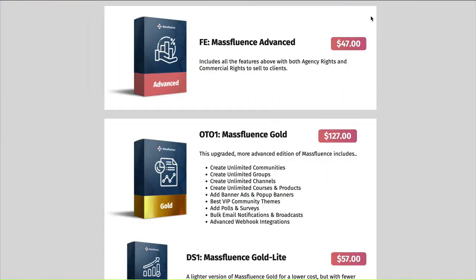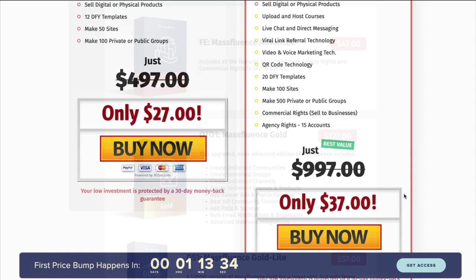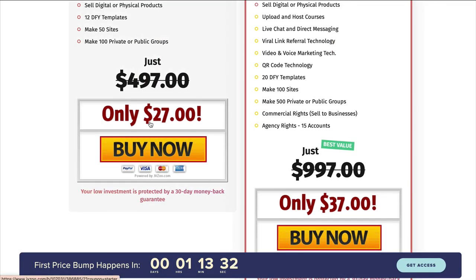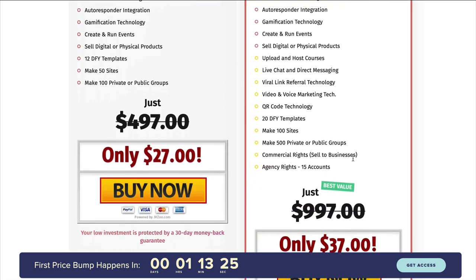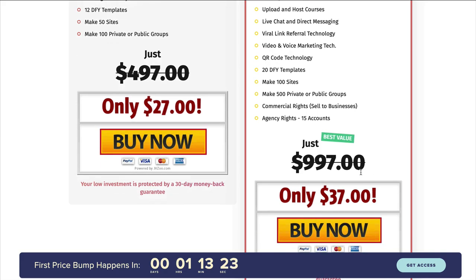And there are a few price differences here, but this is because at the beginning of this launch, they're offering you a lower price, and by the end of the launch, it'll be up to $47. So right now for the front end, what I just showed you, the price is currently $27 for the starter package, or if you want more features for the professional, it's $37.